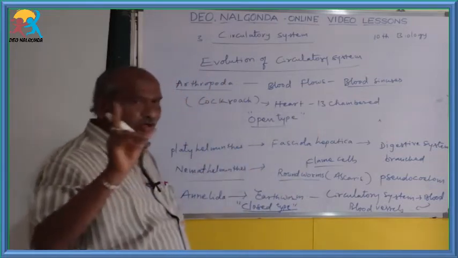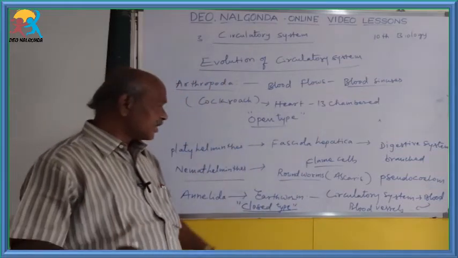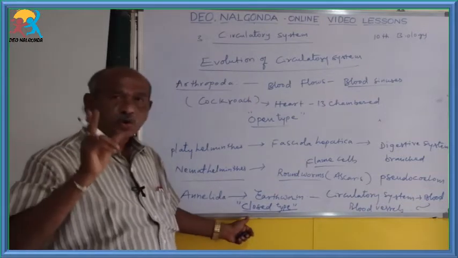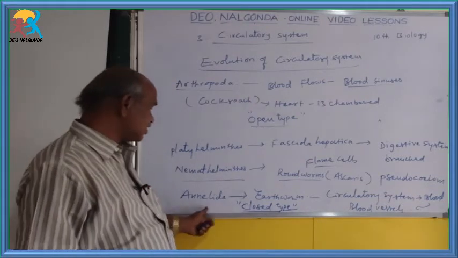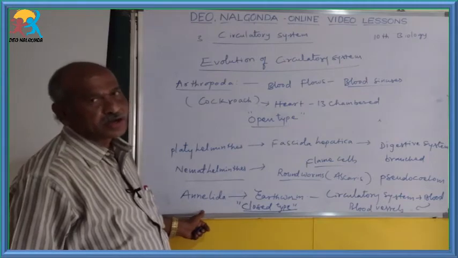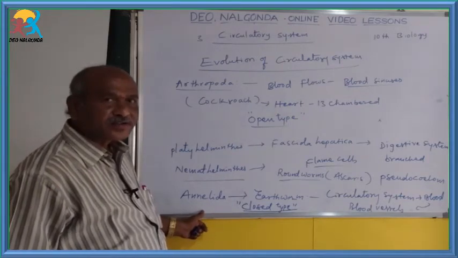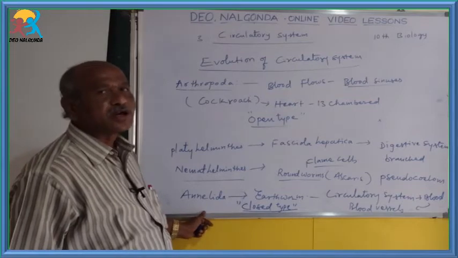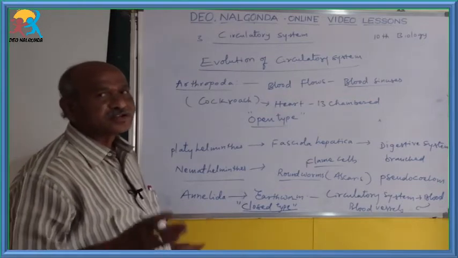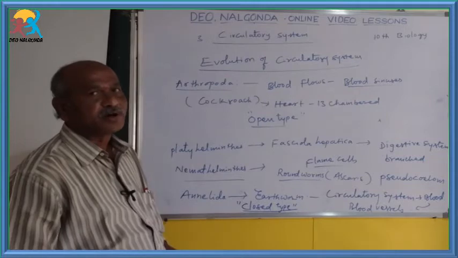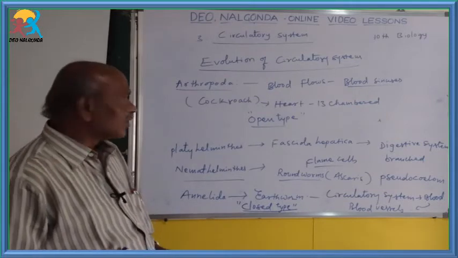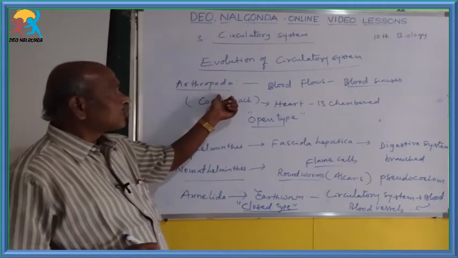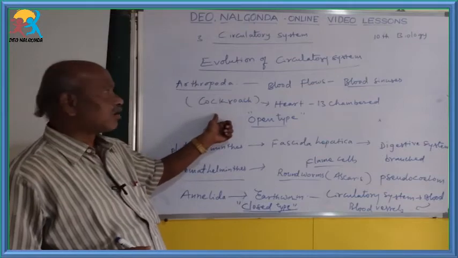Children, you have to remember 2 points. If the blood flows inside the blood vessels, it is called the closed type of circulation. This is present in annelida. Not only annelida, in molluscans like cephalopods and also higher developed vertebrates, that is the fishes, amphibians, reptiles, birds and mammals. Then for arthropoda, the best example is cockroach like organisms.